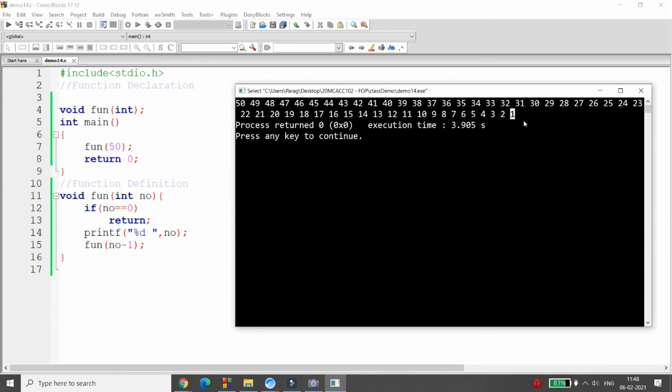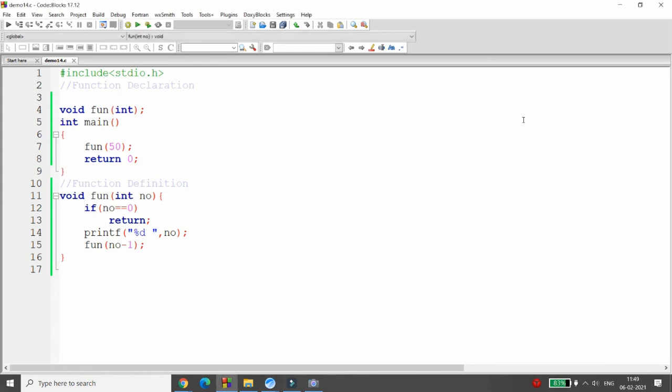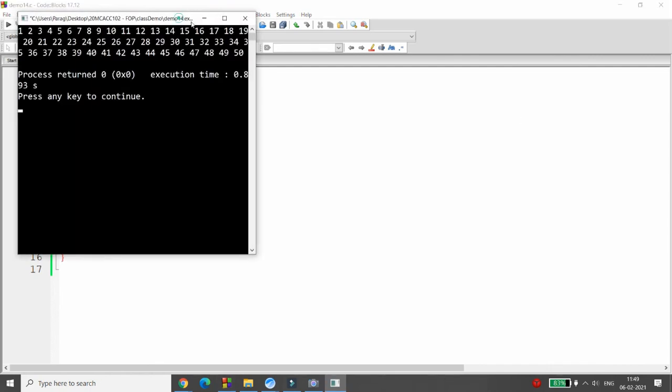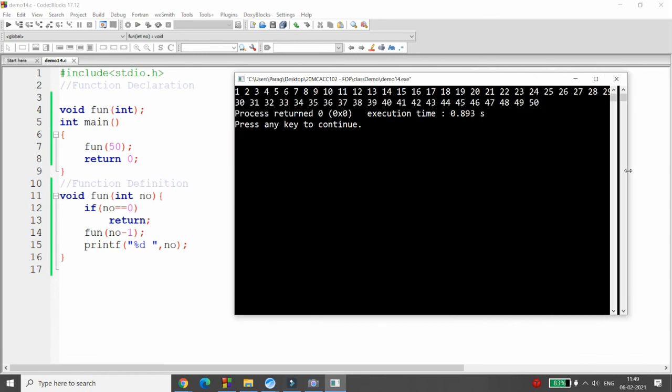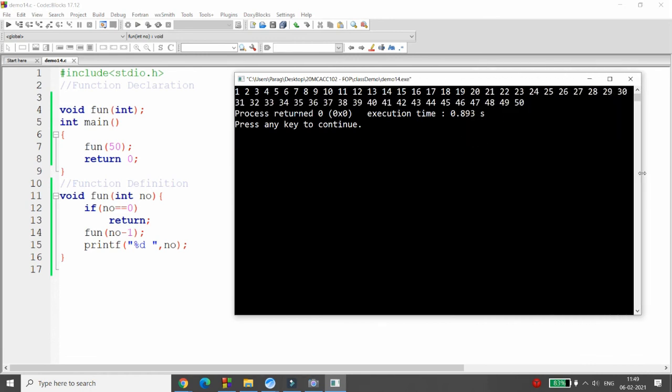Now people say, sir, you printed all this in reverse direction, and I want to print it in a forward direction. If you want it in a forward direction, then it is very simple. You can put this into the stack. So your 50 will be put into the stack, 49 will be in the stack, 48 in the stack, so the last element in the stack will be 1. Right? So it will be printed 1 to 50. It is the same program that you did using a loop to print 1 to 50 and 50 to 1. The same program you can do with recursion, see here.